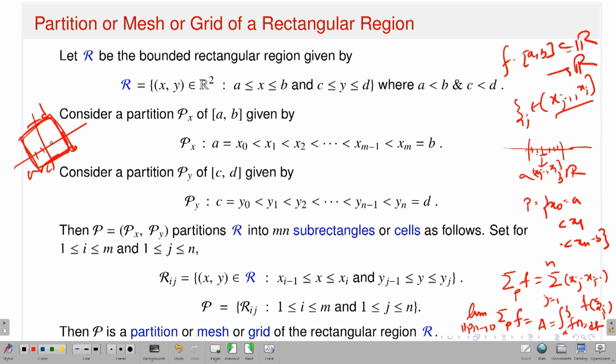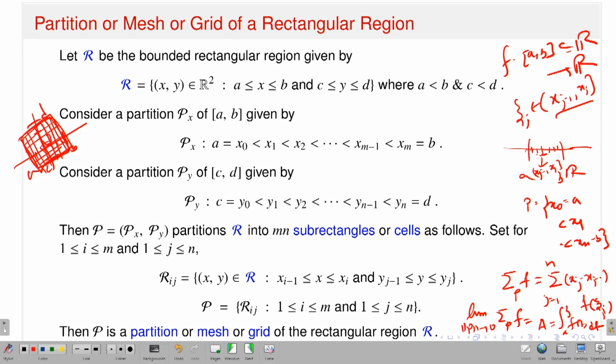If I consider a partition of AB as well as a partition of CD, what will happen? You will have a partition of your square in R2. That is called a grid actually. So what you have to do is partition the way you have done in the single variable case, the partition of the interval. Now you have to take a partition of your square and take a small square and apply the same process.